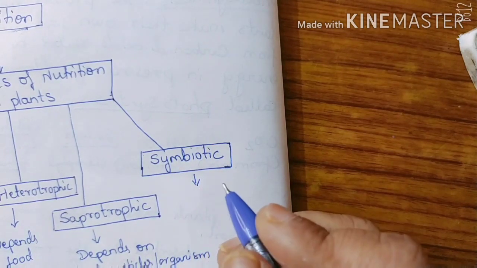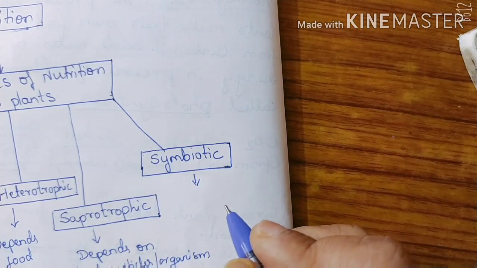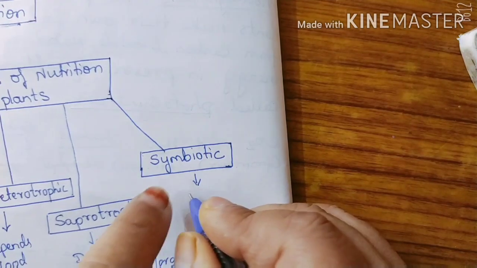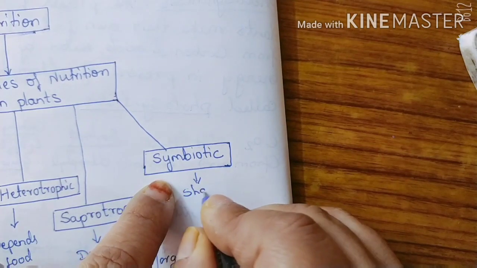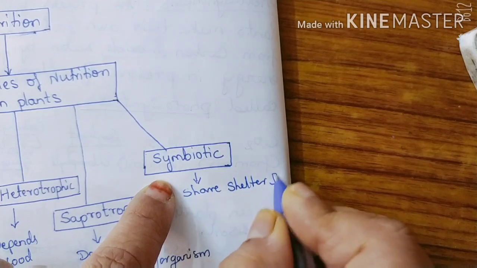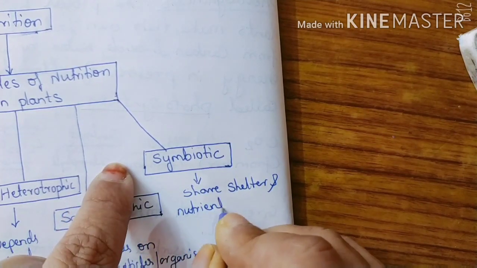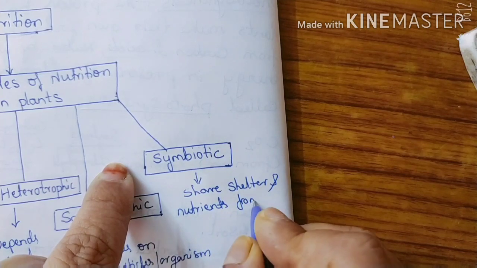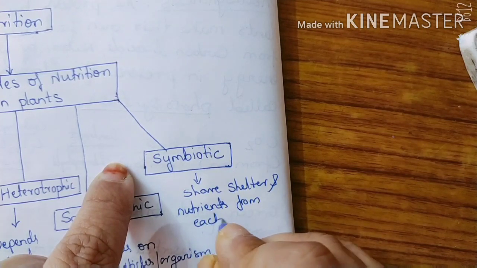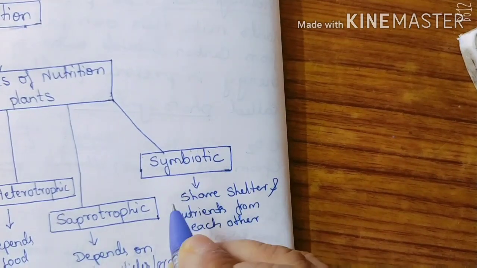They share nutrients with each other, one for shelter and the other for nutrients. They share shelter and nutrients from each other. So that is called symbiotic nutrition.